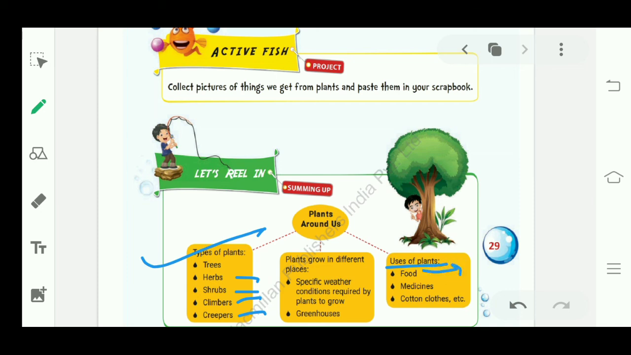Uses of plants: we get food from plants, we get medicines from plants, and the cotton fiber to make the clothes which we wear, we get from plants. All right, so this was your chapter, and your chapter is completed now.